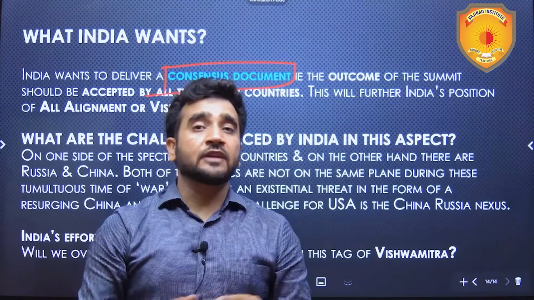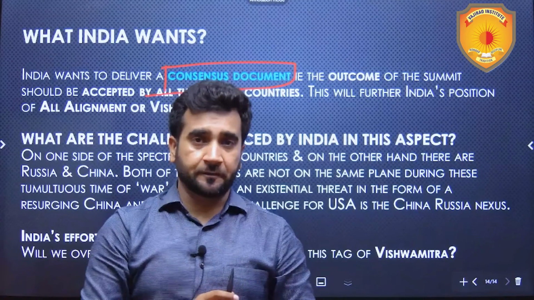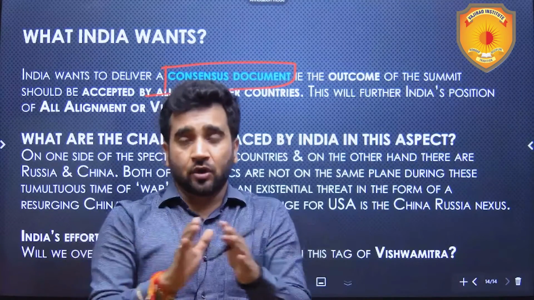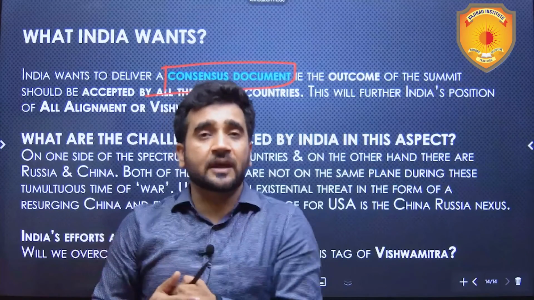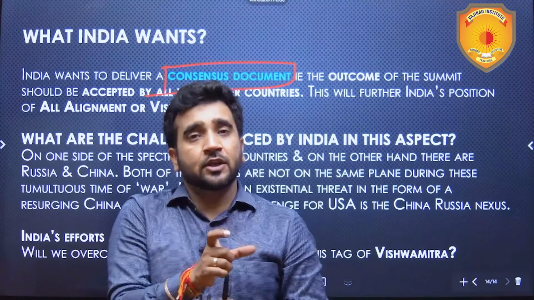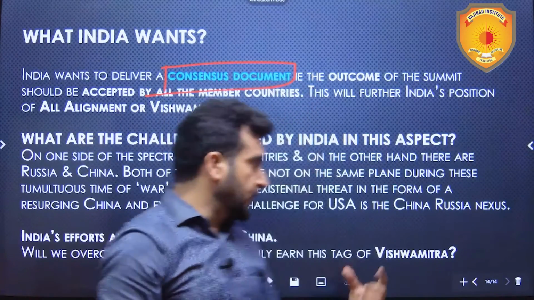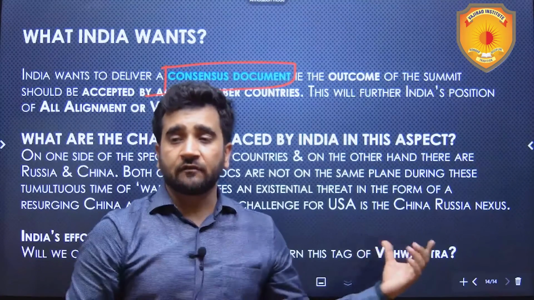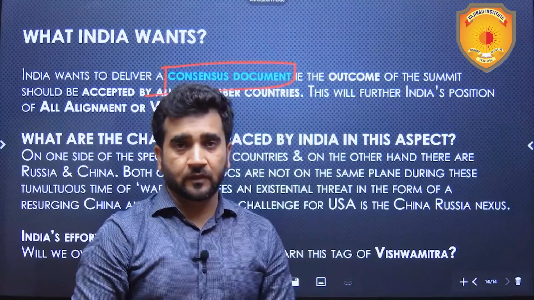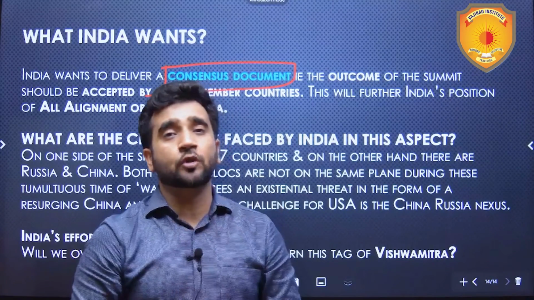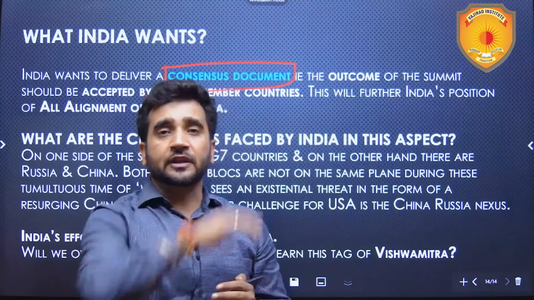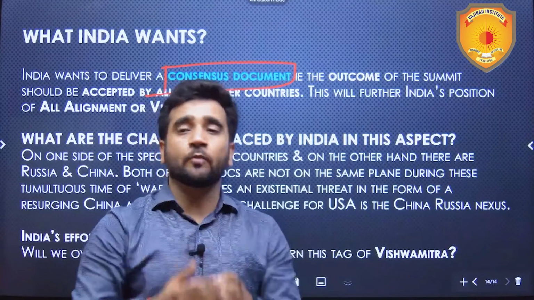After all, we have claimed to be Vishwamitra. So I would say that the upcoming G20 summit is a test for us to prove whether we are truly a Vishwamitra or not, or up to what extent we are Vishwamitra. If we are able to deliver a consensus document, then that will definitely further elevate our stature in global geopolitics.